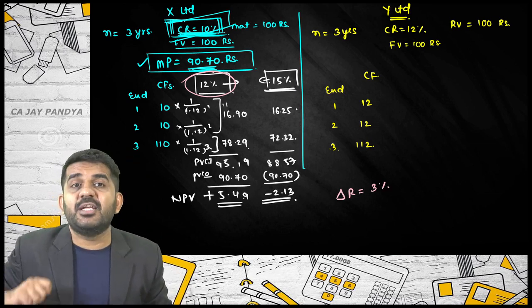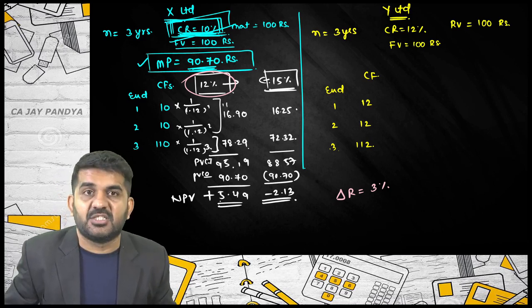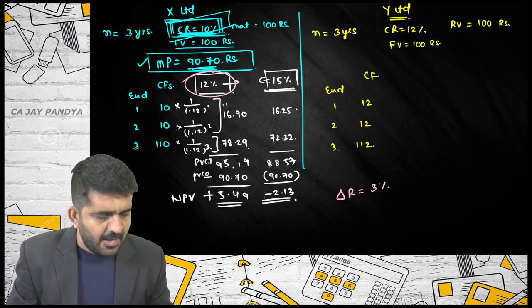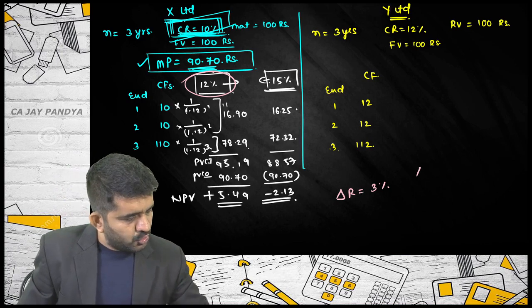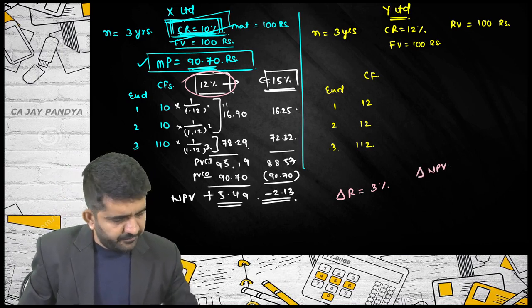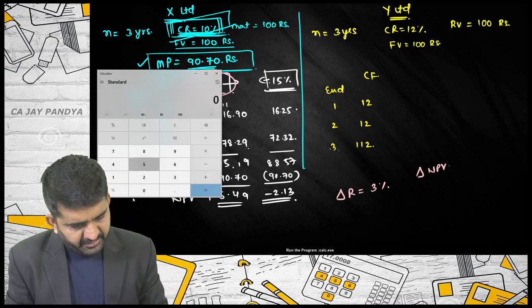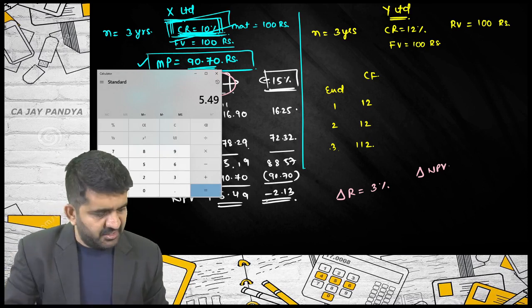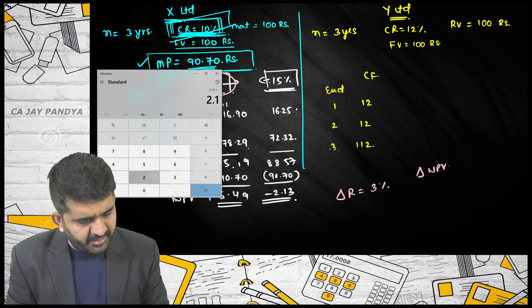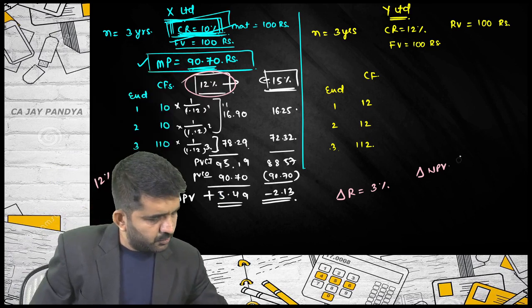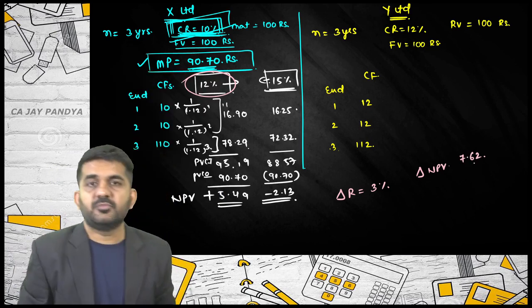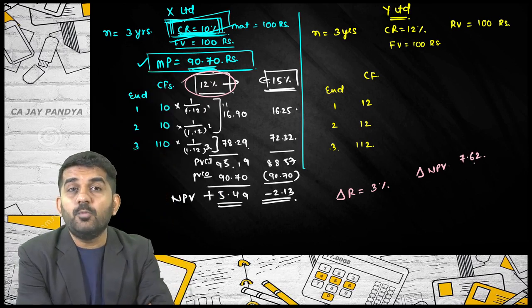What is the difference in NPV? It is not 5 minus this, it is 5 plus this, since one is positive and the other negative. So the difference in NPV is 4.49 plus 2.13, which is 6.62. Now, I want to make NPV 0.